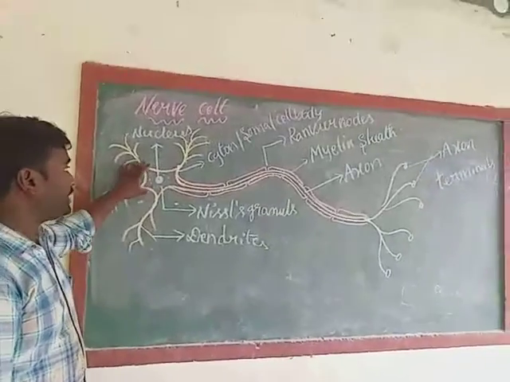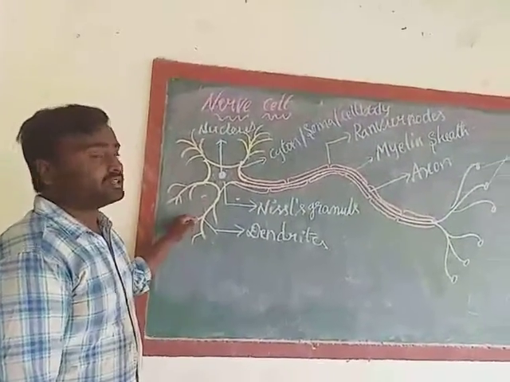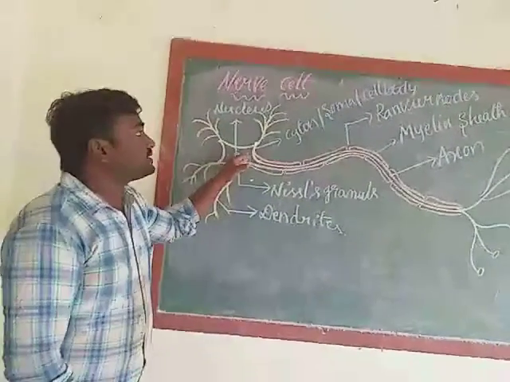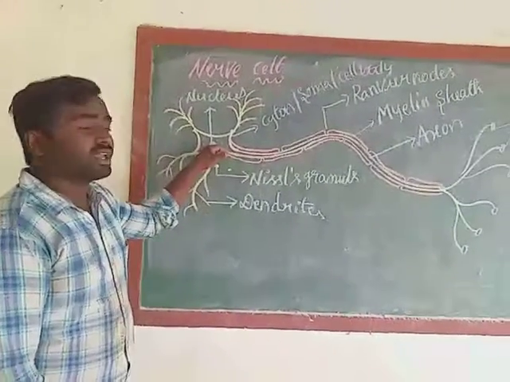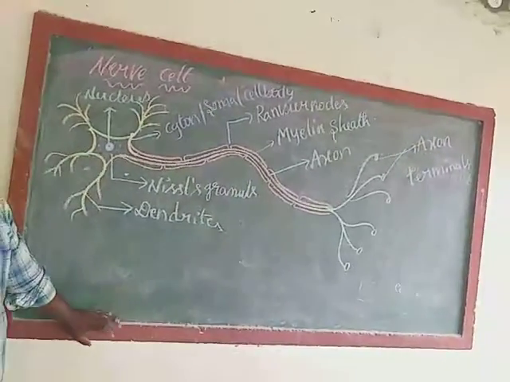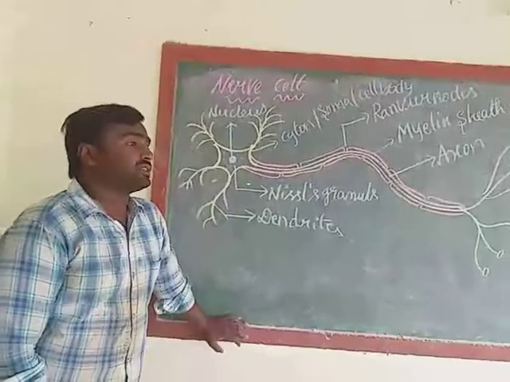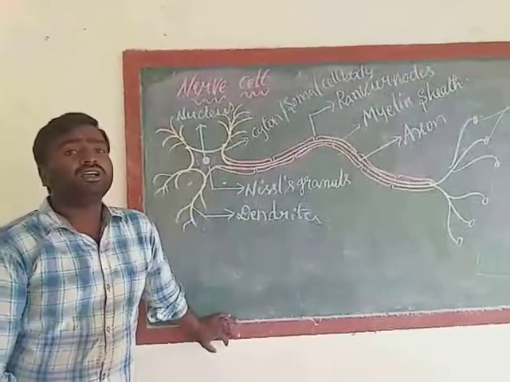If you observe the head part, it contains granules. These granules are called Nissl's granules. It contains a significant nucleus. Next, it contains a fluid-like material in it. That is called cytoplasm. If you observe the axon tip, it contains axon terminals. With the help of all these body parts, nerve cell can transfer the messages from one place to another place in our body.